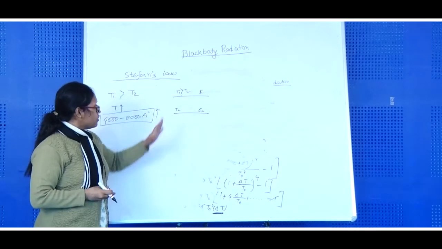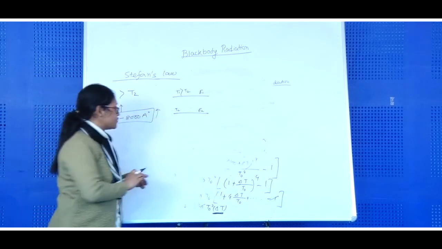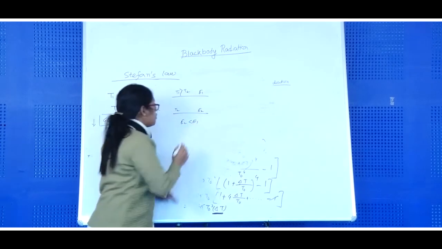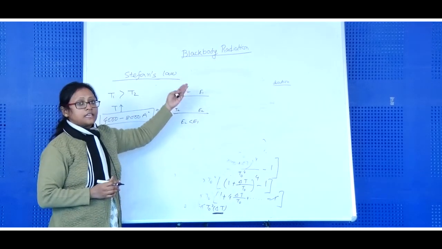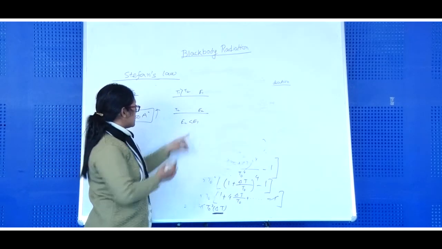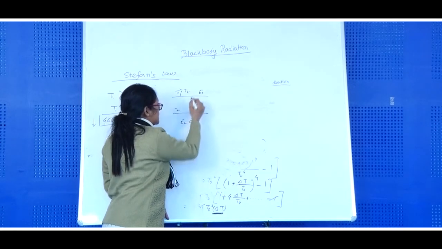So one is at higher temperature, the other at lower temperature. Let us assume that E2 is less than E1. So in which direction will the heat energy flow? Heat energy will flow from this direction to this direction.